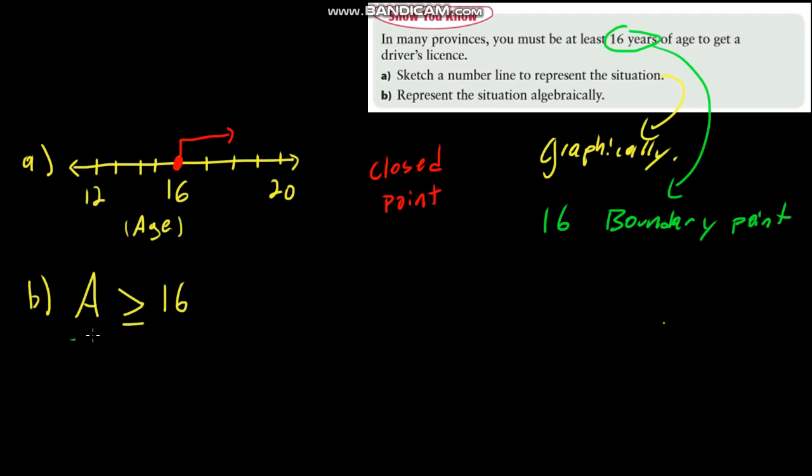Once again, A here represents the age of the person. I'm not going to put anything more than that. And of course, they have to be greater than or equal to 16. So hopefully you did that one all right, using the tools for the inequalities, and that should be it.